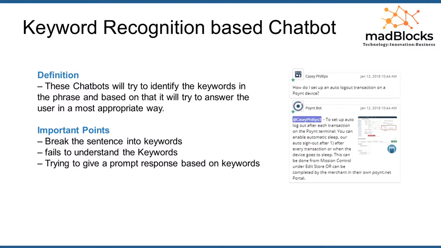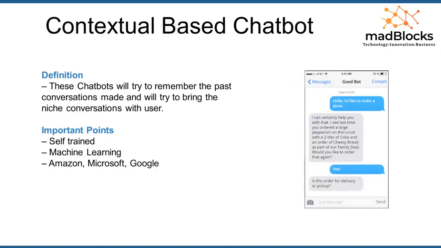Today we are not using this; we are using a contextual based chatbot. Contextual based chatbots try to remember past conversations, because as I said, they are based on machine learning, which is all about training the machine based on conversations. For example, if you look at Google, Amazon or Flipkart, they show you recommendations based on the purchases that you made before on the application.